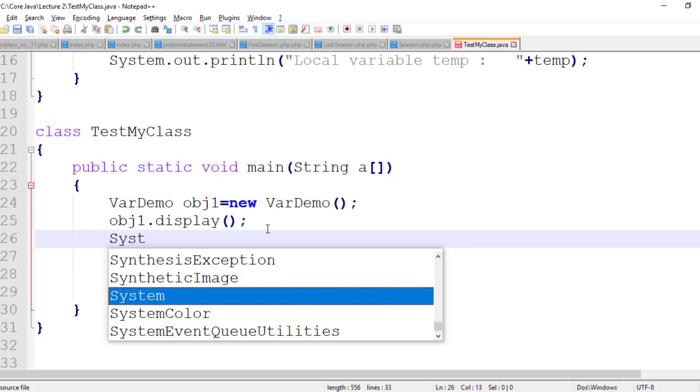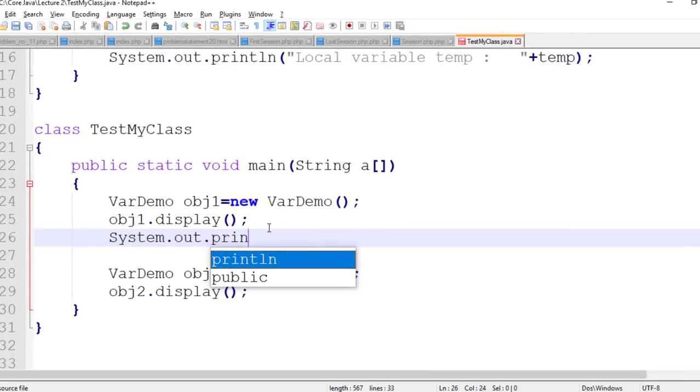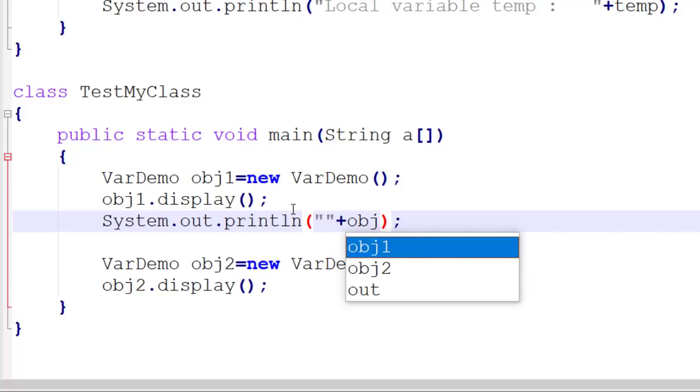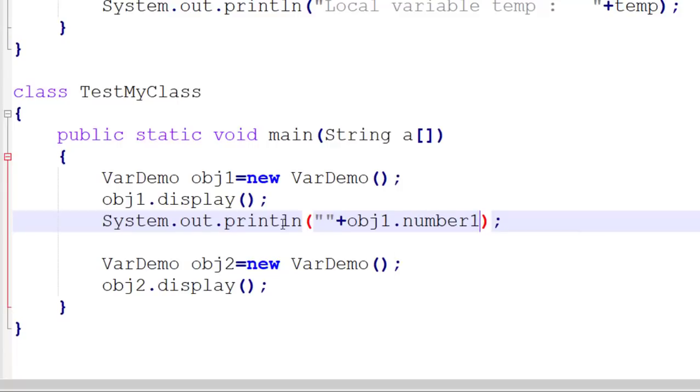So here suppose I directly go like this: System.out.println. So how to access it? Definitely with the object, because this is inside the class, right? obj1.number1, right? And here, "number1 value for the object 1".